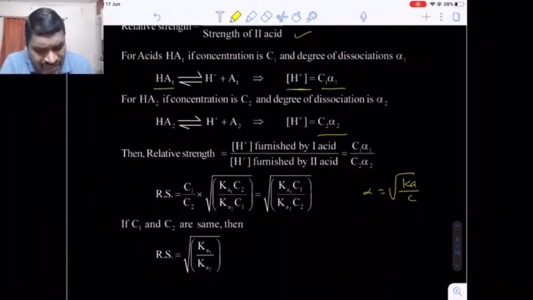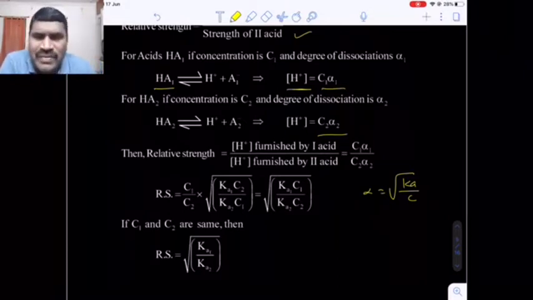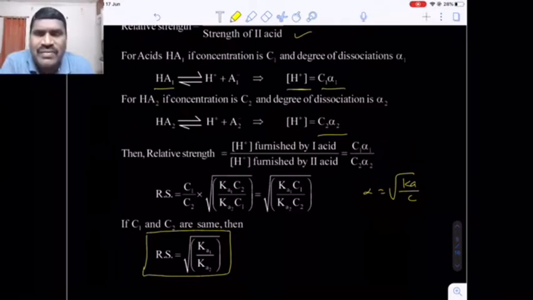Instead of alpha, if I write the under root of Ka by C, then by simplification you will get the under root of Ka1 C1 divided by under root of Ka2 C2. Suppose both the acids have the same concentration, let's suppose C1 and C2 are the same, then the relative strength will be equal to the square root of Ka1 divided by Ka2.